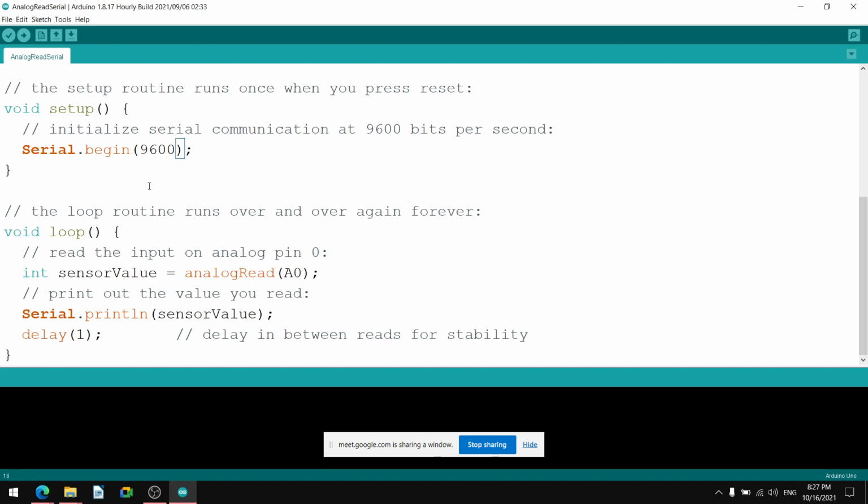Suppose I click on the opening round bracket, then automatically its closing bracket is highlighted with a rectangle.